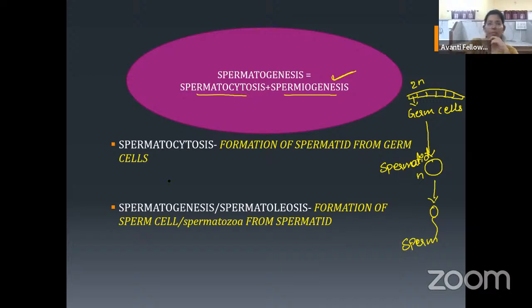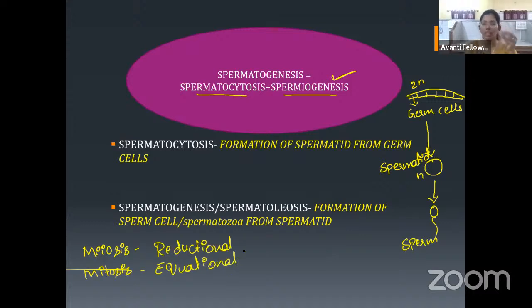Meiosis is the reductional cell division, and mitosis is the equational cell division, meaning the cell which undergoes mitosis gives 2 daughter cells having the same number of chromosomes as the parent cell.